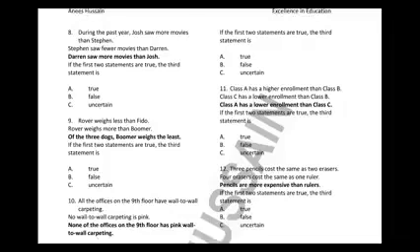Okay, question number 11. Class A has higher enrollment than Class B. So A is greater than B. And Class C has lower enrollment than Class B. So B is greater than C. Okay, because B is greater than C. Now, lower enrollment, C is lower than B, which means B is greater than C. So Class A has lower enrollment than Class C is absolutely incorrect.